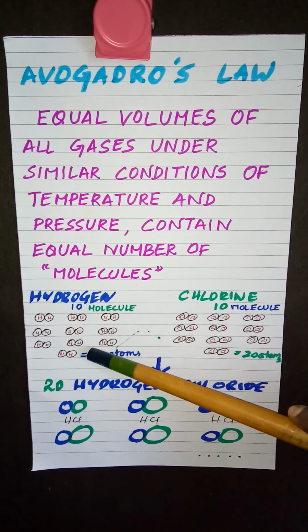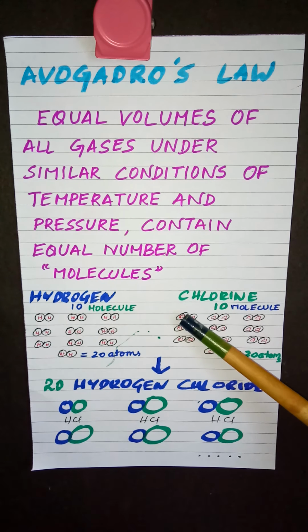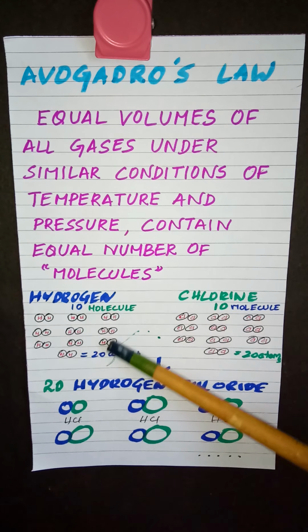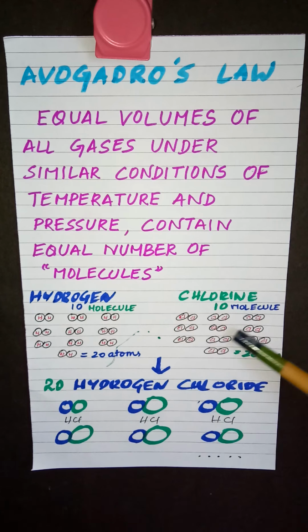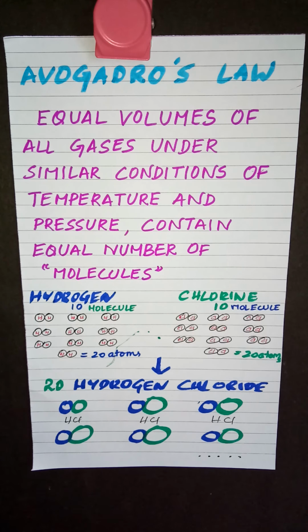So when they react, one atom of hydrogen combines with one atom of chlorine to give one molecule of hydrogen chloride. Same way, 20 atoms of hydrogen combine with 20 atoms of chlorine to give 20 hydrogen chloride. So that's what, by Gay-Lussac's law, we say one volume of hydrogen combines with one volume of chlorine to give 2 volumes of hydrogen chloride. So this was clearly explained by Avogadro's law.